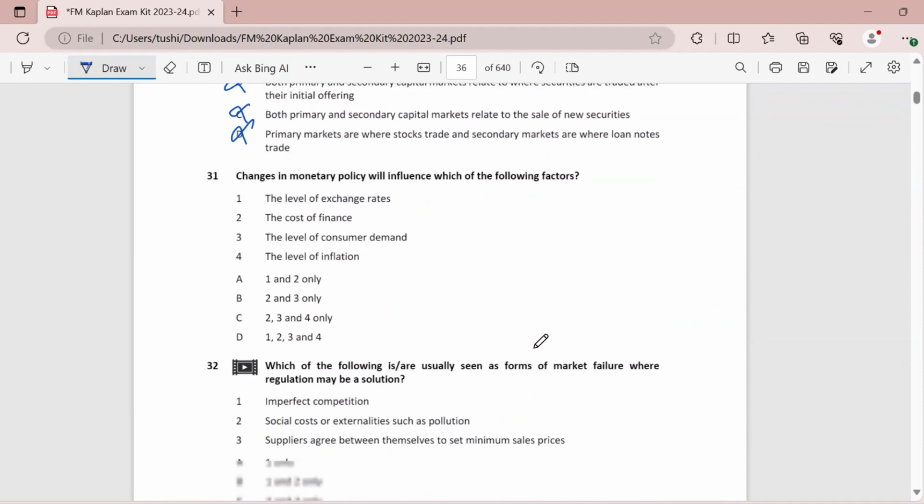Then changes in monetary policy will influence which of the following factors? So monetary policy, always remember, we'll talk about your exchange rates, we'll talk about inflation rates, right? Foreign exchange and everything. So let's have a look at the options. Level of exchange rates, yes. Cost of finance, again, is the interest rates in your economy. Level of consumer demand, again, yes. And then the level of inflation, definitely yes. So we have our option as D.